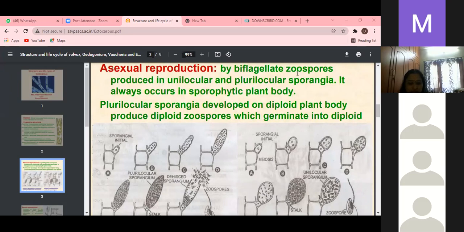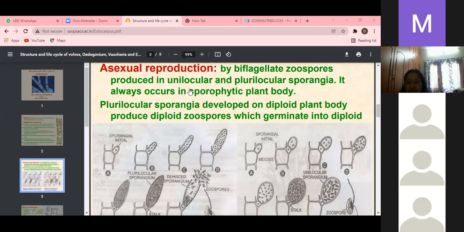Tell me, what is the asexual reproduction by? Biflagellate zoospores. The asexual reproduction takes place by means of biflagellate zoospores, which are produced in two kinds of sporangia.